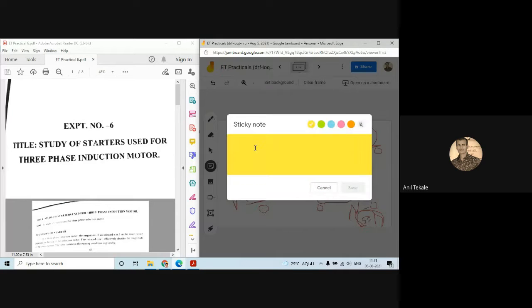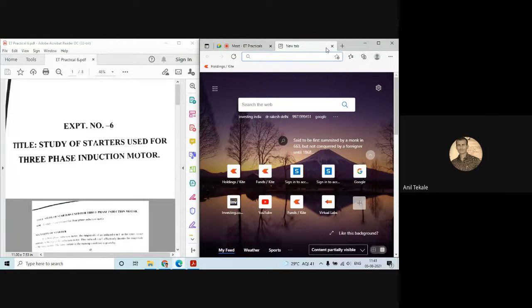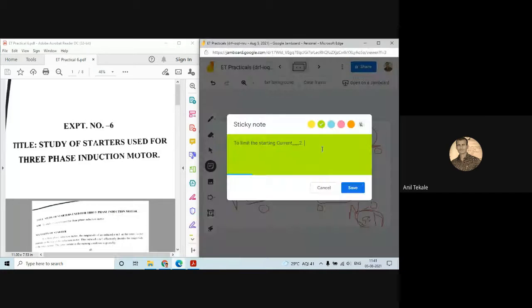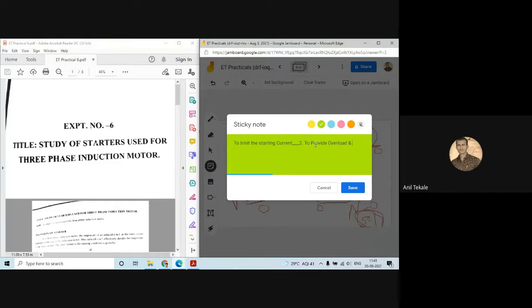Then what is the second function? The second is to provide overload and under voltage protection.